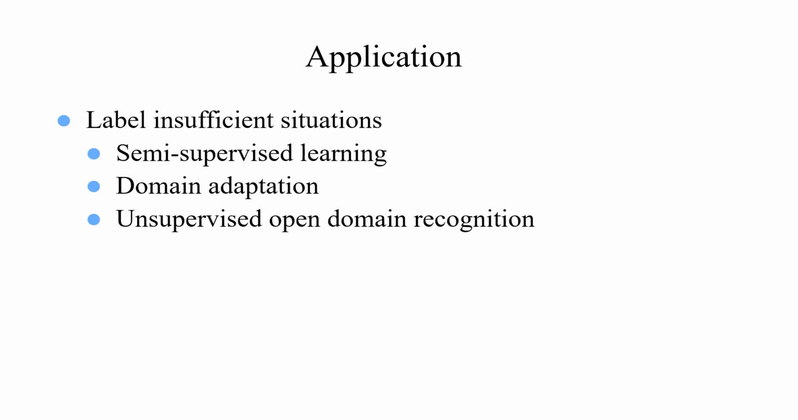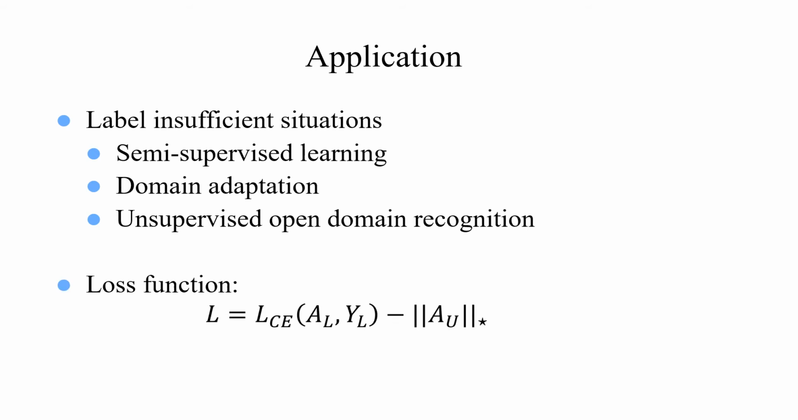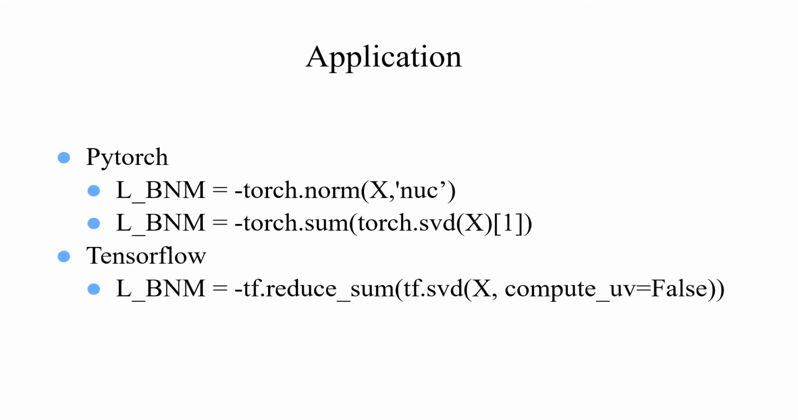We apply our method to 3 label insufficient situations, which are semi-supervised learning, domain adaptation, and unsupervised open domain recognition. In these tasks, BNM is always used together with classification loss on the labeled source domain, and the loss could be calculated by only one line of code in PyTorch and TensorFlow.